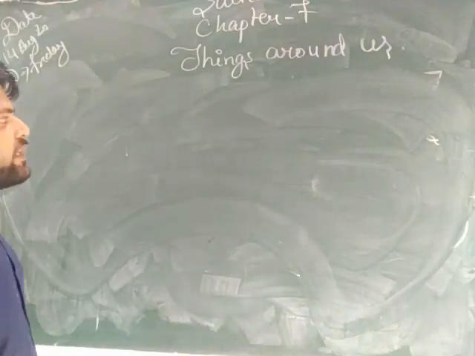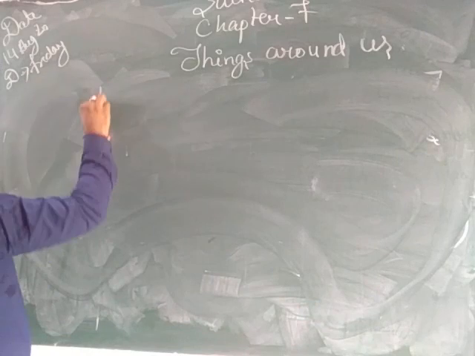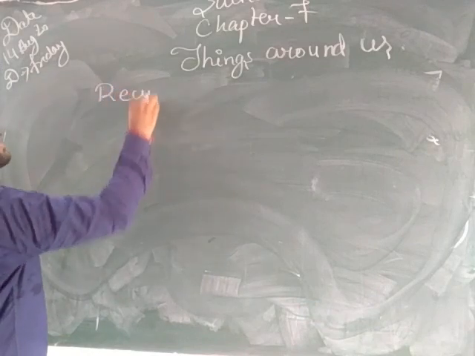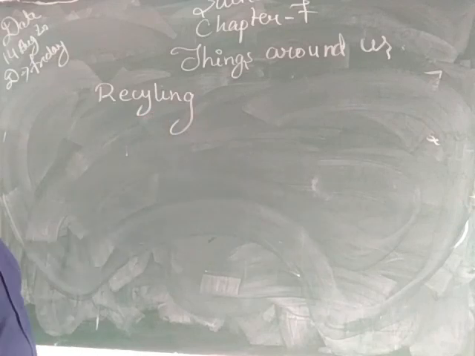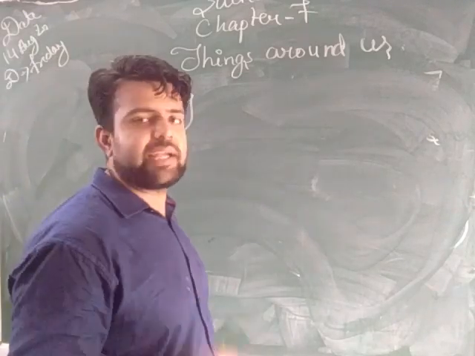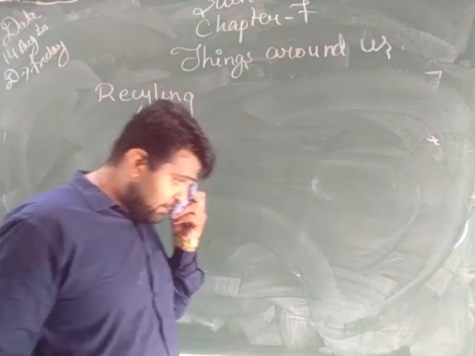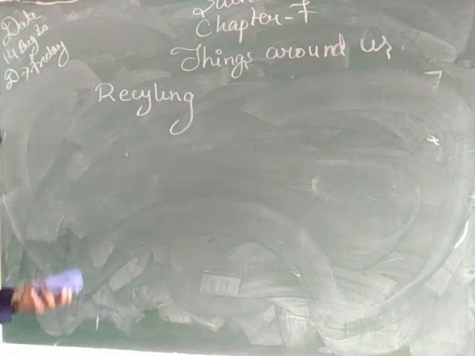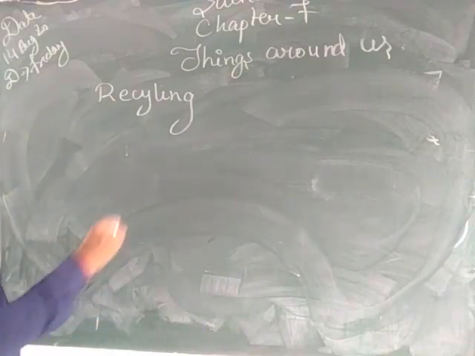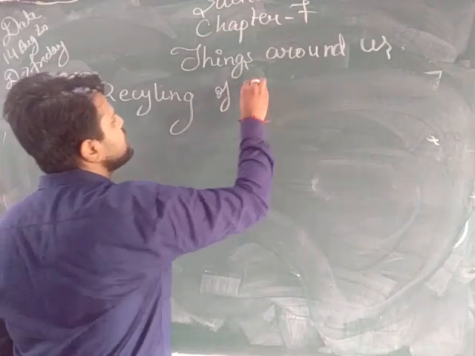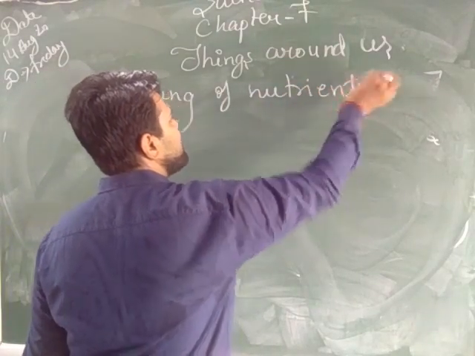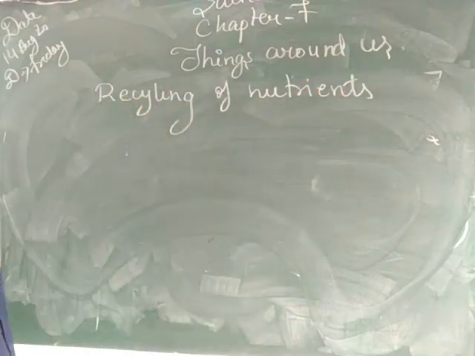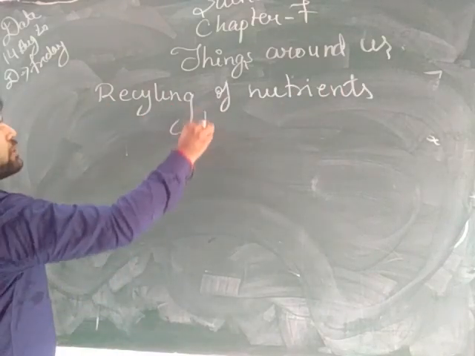Next important thing is recycling of the nutrition, that is, how the nutrients are recycled. First, what is the meaning of recycling? Recycling means getting back the same thing. So, recycling of nutrients. Before moving on to this topic, let us see what are the types of organisms on the basis of nutrients.